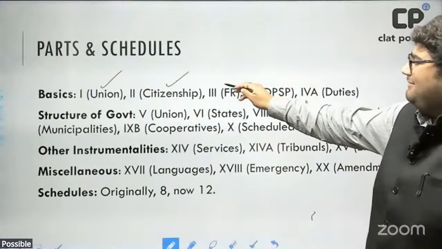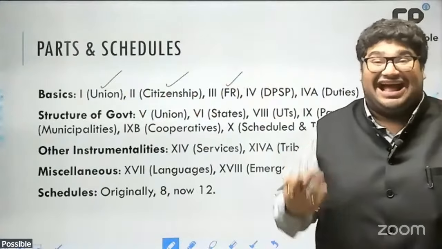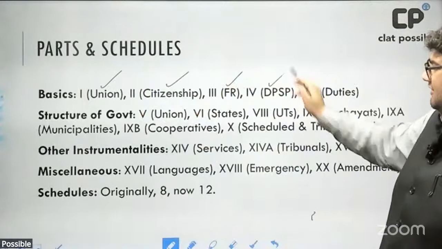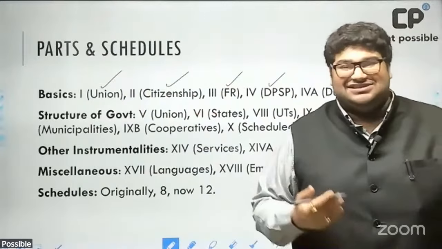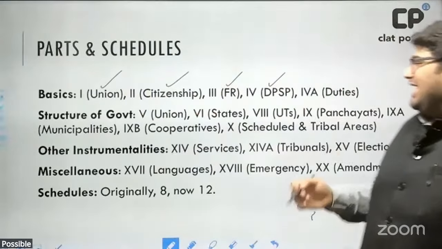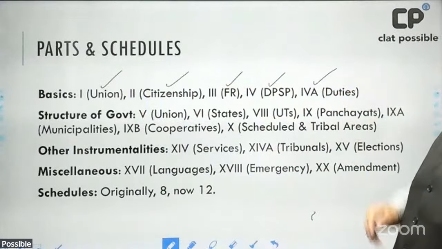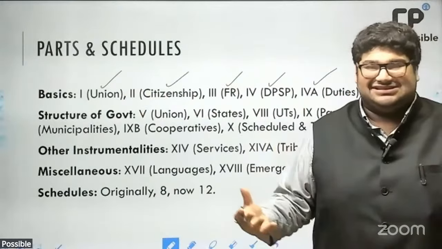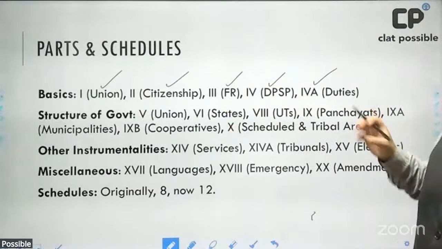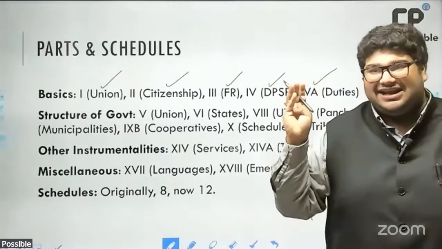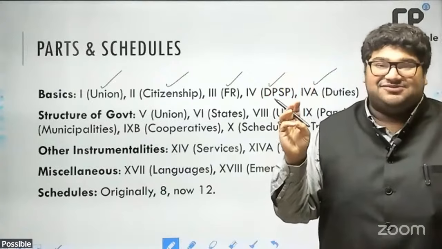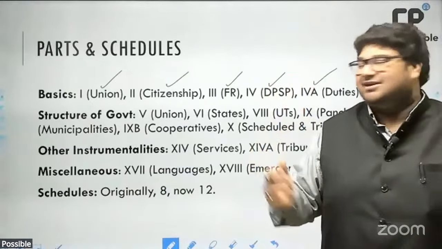What are the fundamental rights which the citizens have as well as other persons? What are the goals of the state? That is the directive principles of state policy. And finally, part 4A, the fundamental duties, the duties of the citizens. So those cover the basic things: the country, its territory, the citizens, their rights and their duties, as well as the objectives of the state.